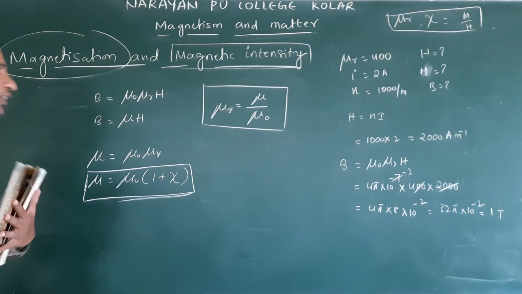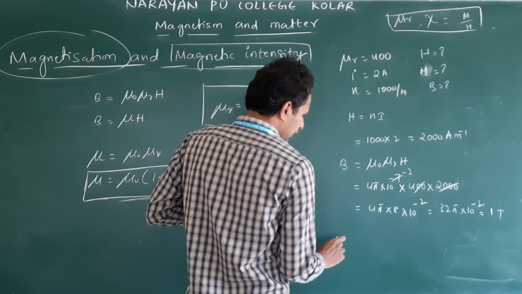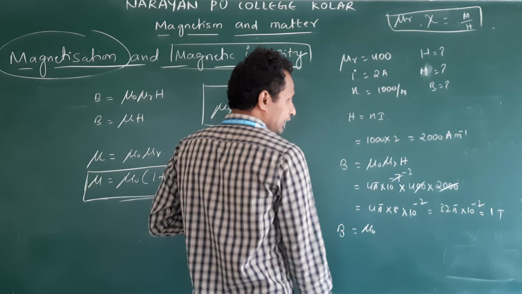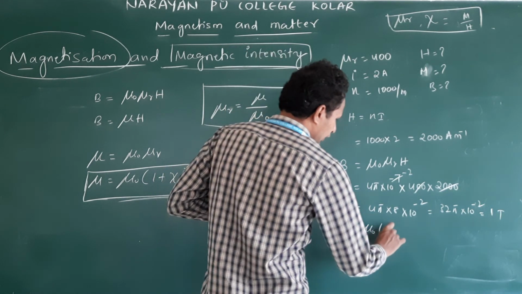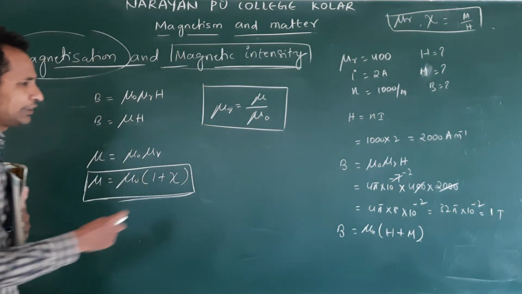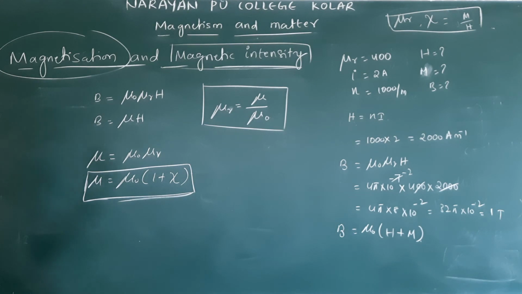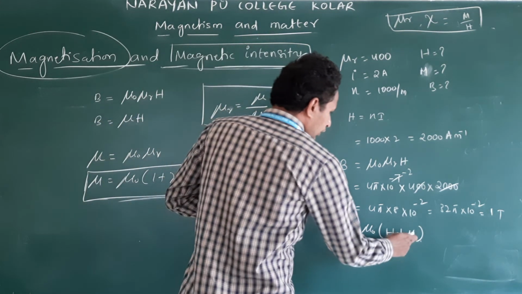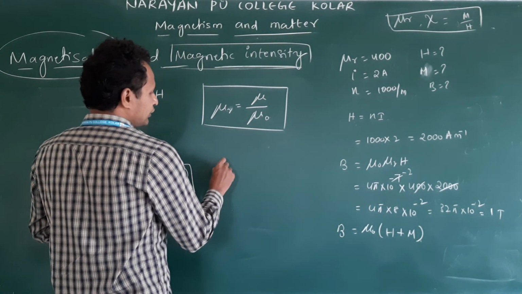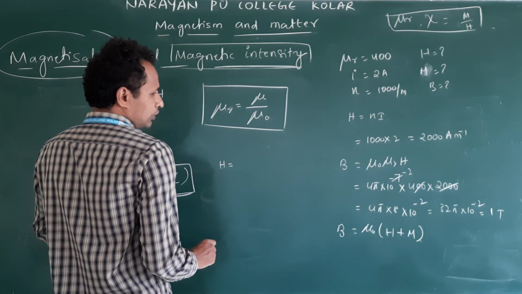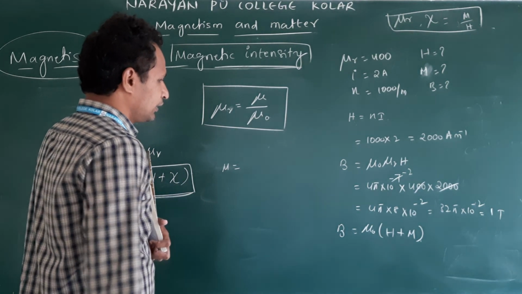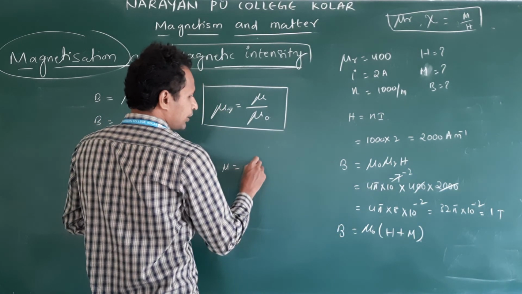We have a relation. What is the relation? Already we have seen. B is equal to mu naught H plus M, with mu naught taken outside. B we calculated, H also calculated. Then M we can get from this equation. M is equal to, mu naught comes to this side. Am I correct or not?